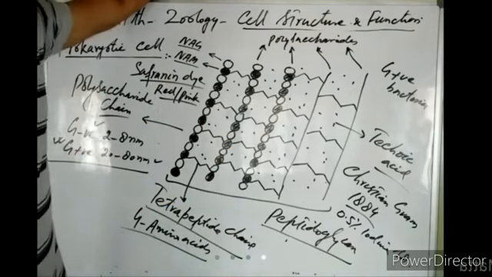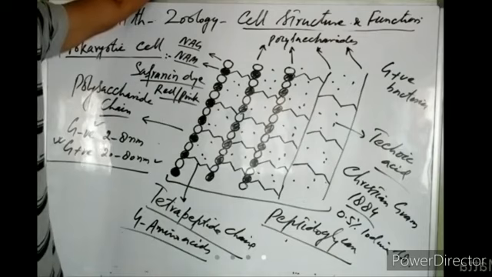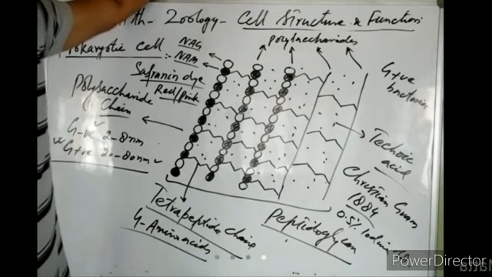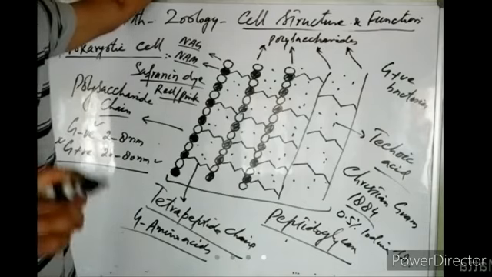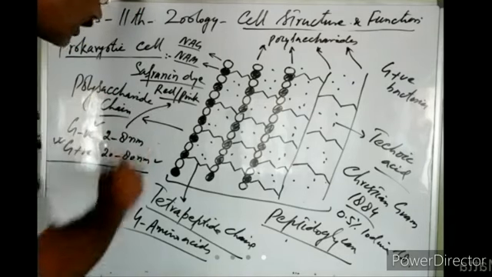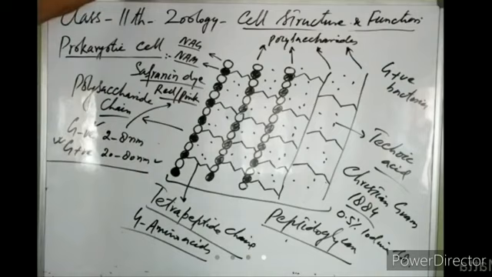So gram positive bacteria have a thick cell wall, so they retain the crystal violet or gentian violet stain in their cell wall, and they appear blue or purple. While gram negative bacteria have a thin cell wall, so their cell wall could not retain the stain in the first instance, so they didn't appear. For that reason, the slide was again stained, counterstained with safranin dye. When the slide was stained with safranin dye, the gram negative bacteria appear red or pink, right? So we now know bacteria are of two types on the basis of staining, gram positive and gram negative.